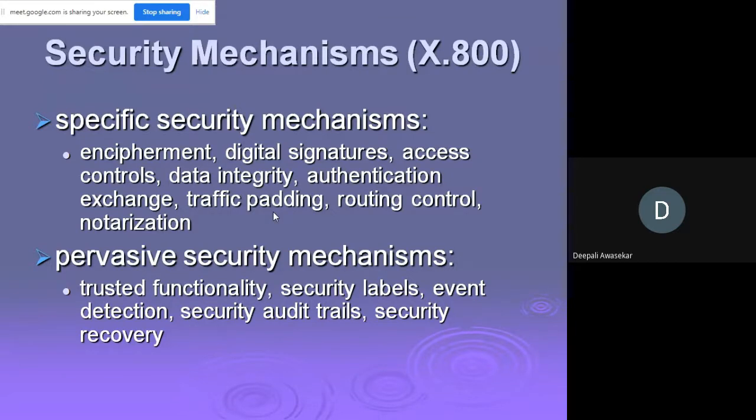And notarization is the use of a trusted third party to assure certain properties of a data exchange. Now this is the last point, wherein what is expected is that you use a third party to assure certain properties of data exchange. Now I don't know right now whom I am communicating with, or I'll give you an example.